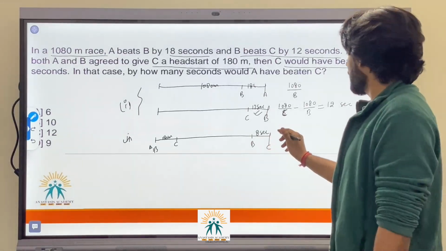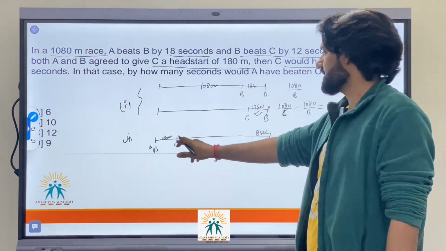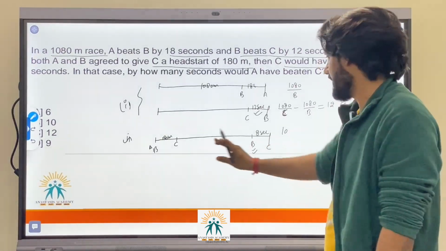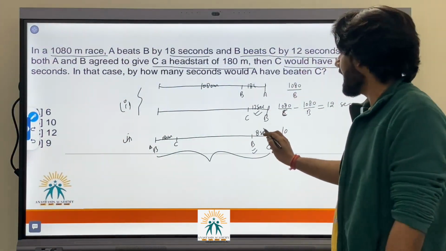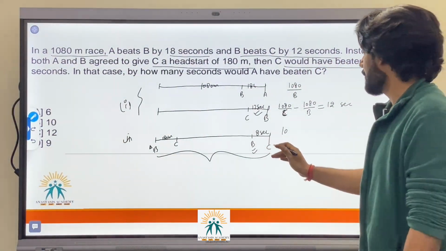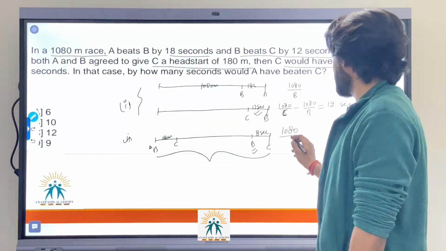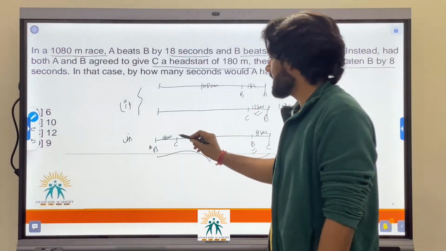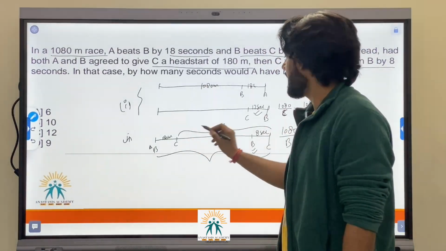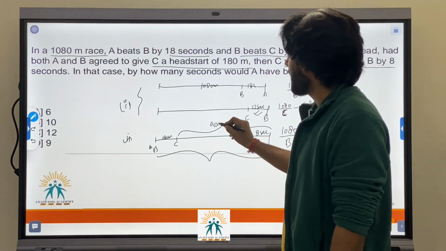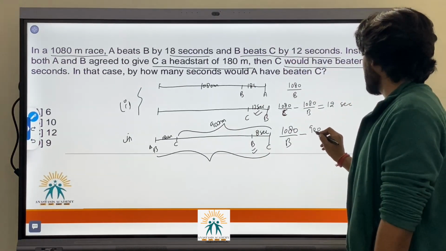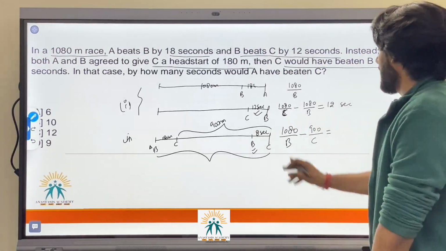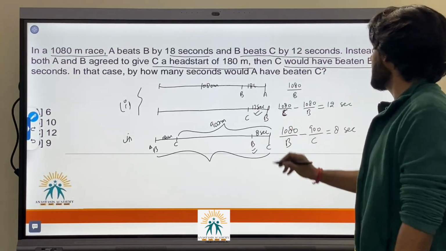And from the second scenario, B is taking more time now because B has given C a 180 meter head start. So B takes 8 seconds more than C to finish the race. B is covering 1080 meters at the speed of B, and C, because of the head start of 180 meters, is covering 900 meters. So he will take 900/C, and it is equal to 8 seconds because C beats B.